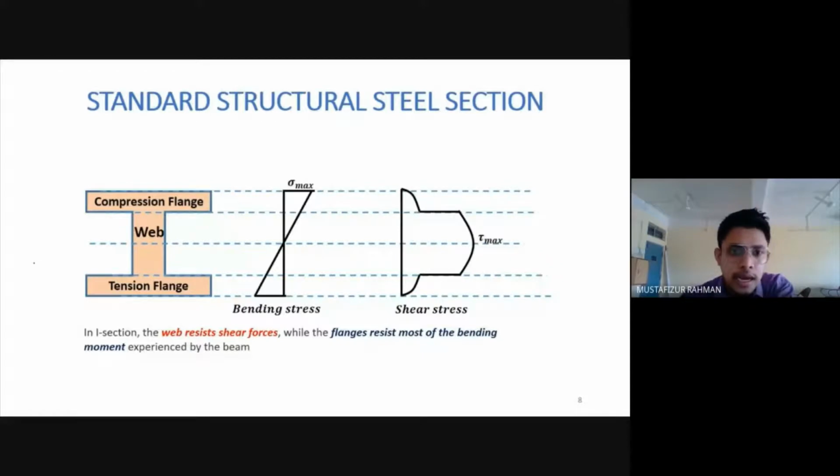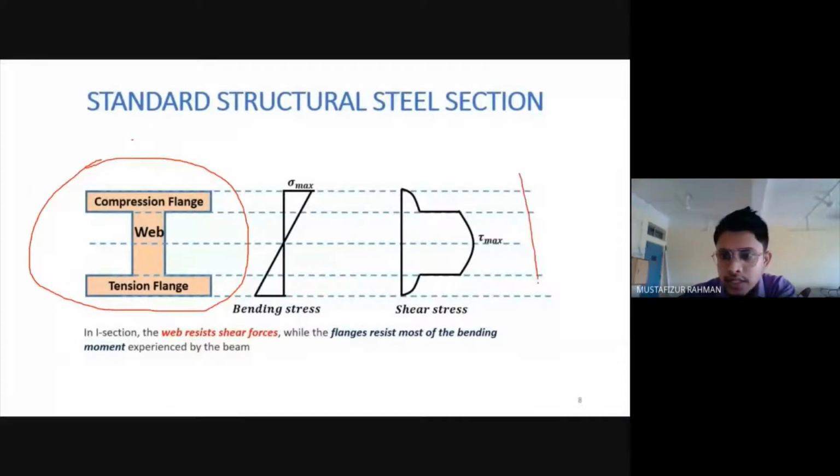Then we're talking about sections. We have seen I-beam sections in steel sections. These are standard steel sections, produced in the plant. Now, why are we producing sections like this? In concrete, we see that we have a beam like this, and it's done. But in steel, we are producing sections like this. So why are we doing that?